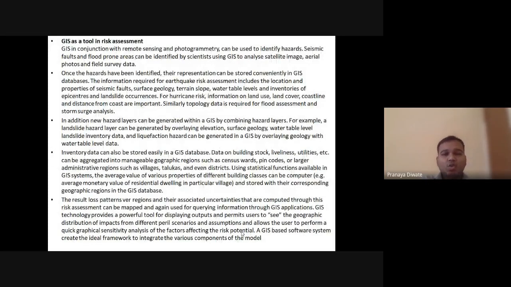So what is the role of GIS for risk assessment? What kind of risk is there?